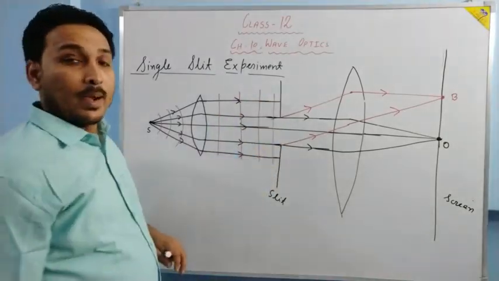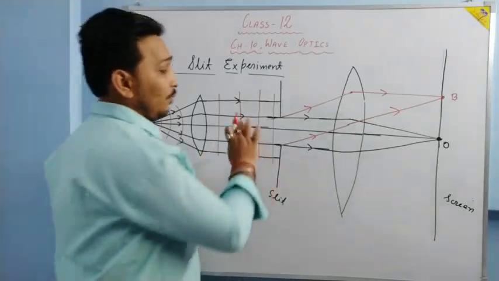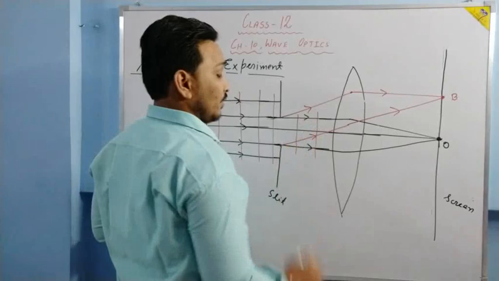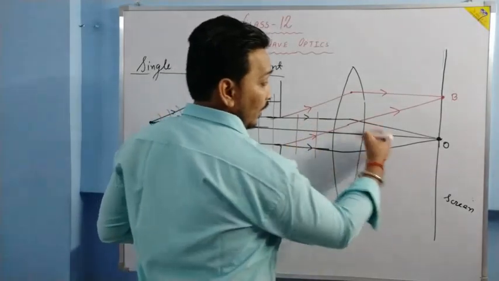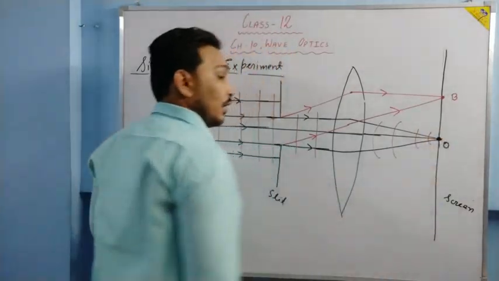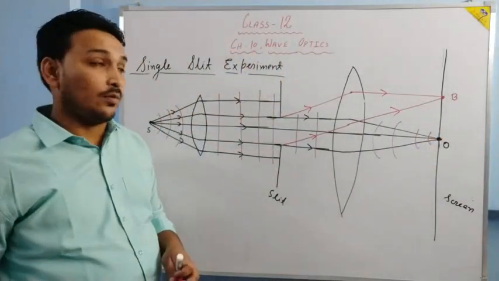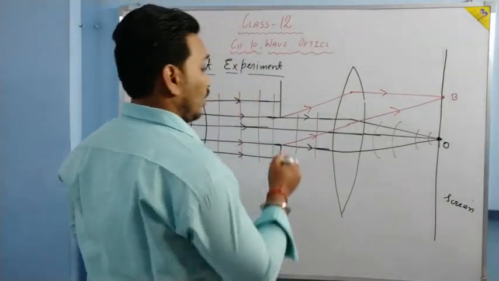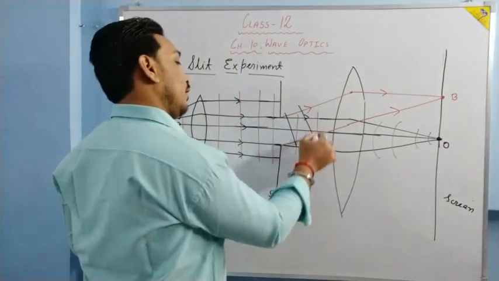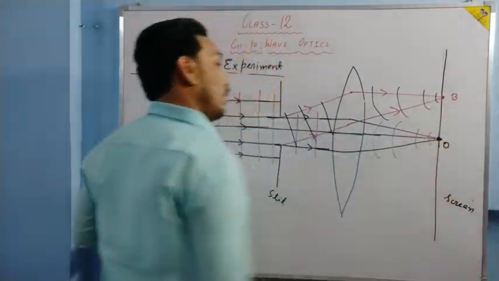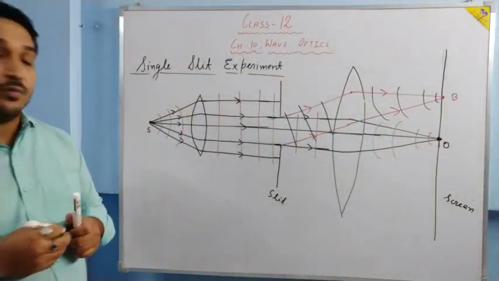Okay, then after, if they pass through the slit and go in a straight line, the wavefronts will be like this. And if they are converging at point O, wavefronts will be like this. Is it clear? But for the diffraction, here the wavefronts will be like this, and then this. Is it clear?